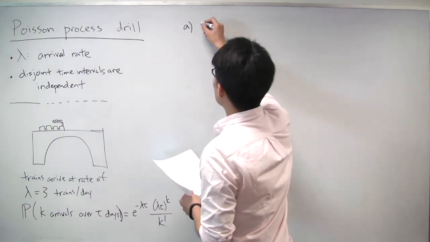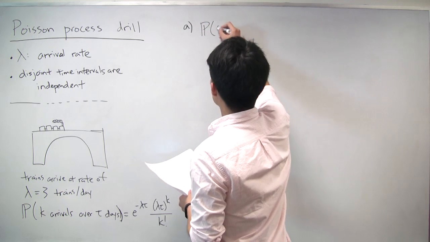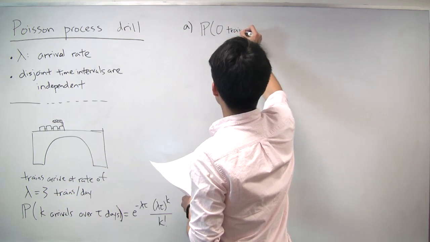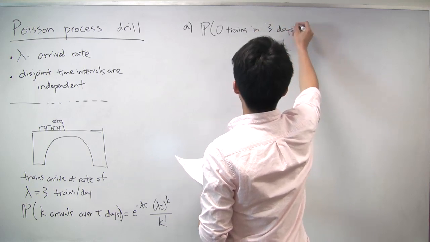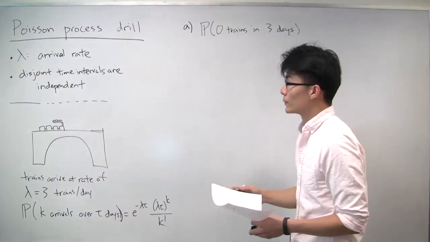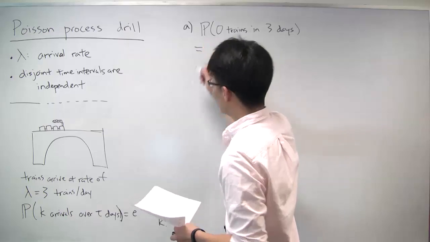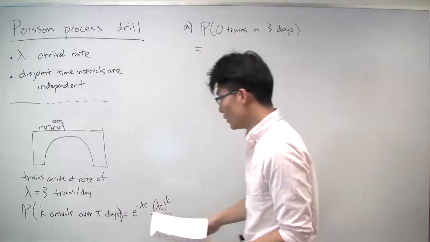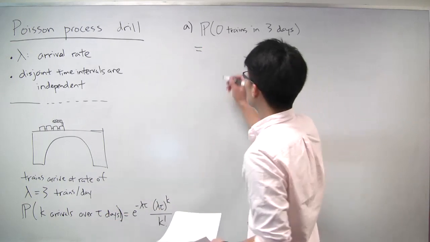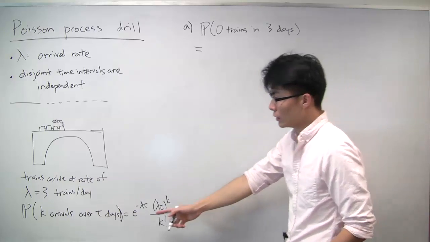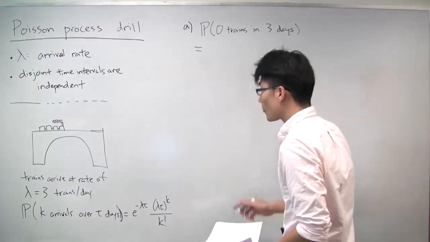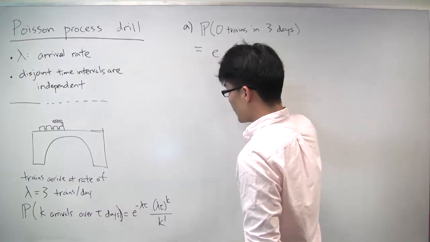So what we really want is just what's the probability of 0 trains in 3 days. Right? Days 1, 2, and 3 cover 3 days. And if we just now apply this formula, we can know exactly how to find that. So now k is 0, tau is 3, and lambda is 3, given by the problem. So what we get is e to the minus lambda tau.